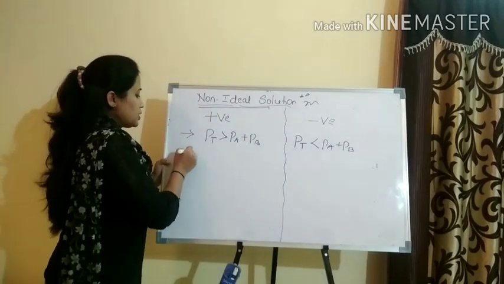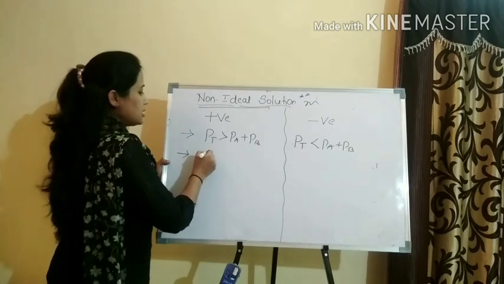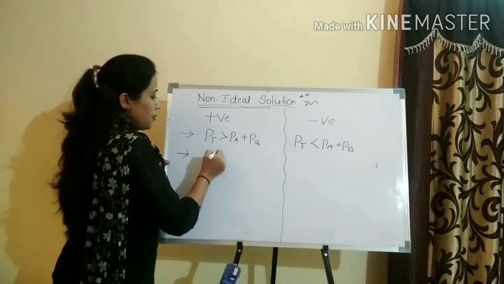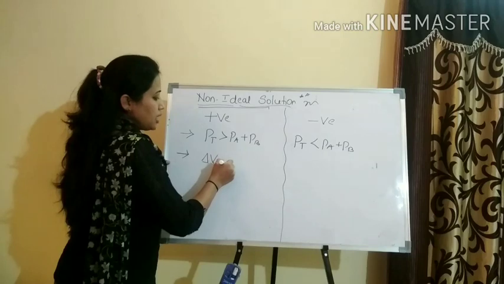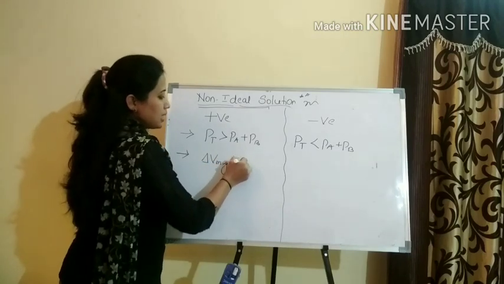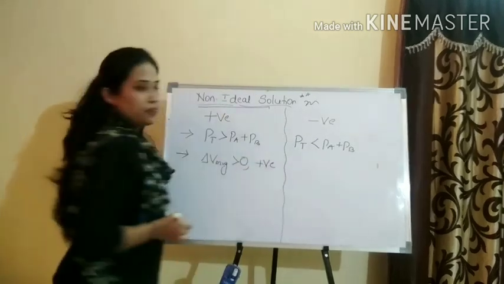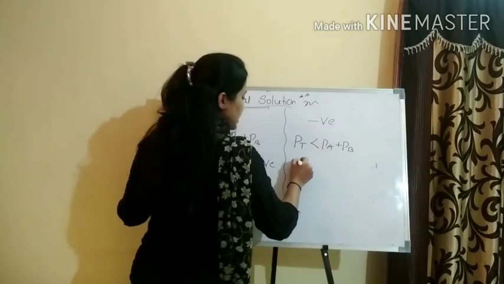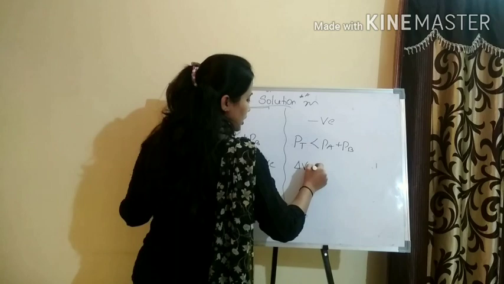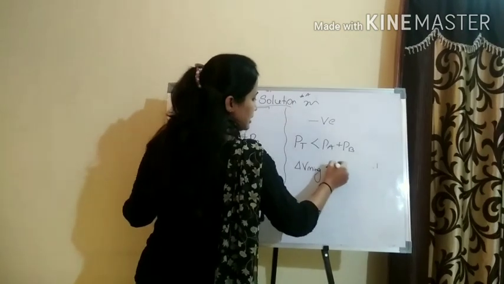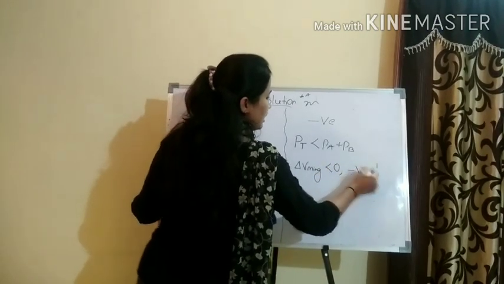The next one is delta V upon mixing. For positive deviation, delta V upon mixing is greater than 0, or you could write it's positive. Here, delta V upon mixing is less than 0, or you could say it's negative.